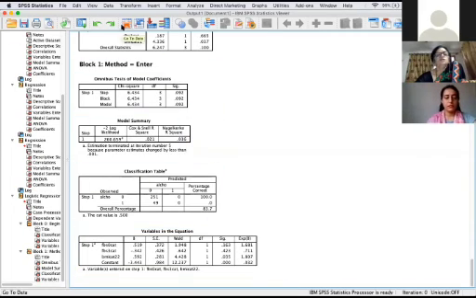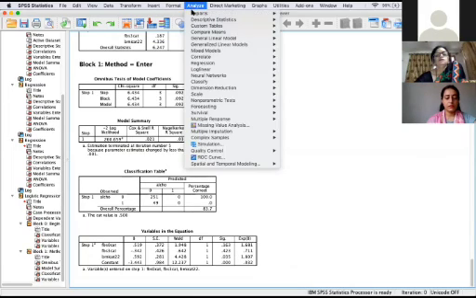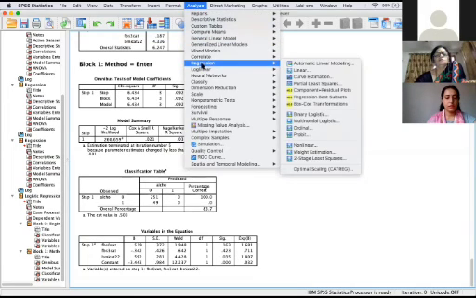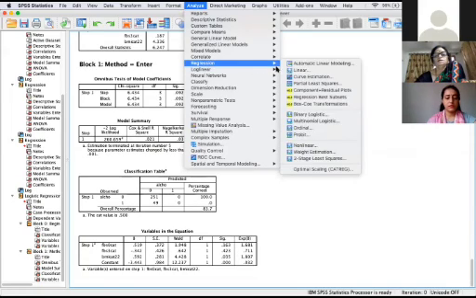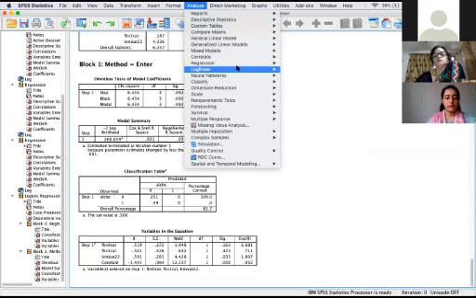Similarly, you can do the regression on the logistic.